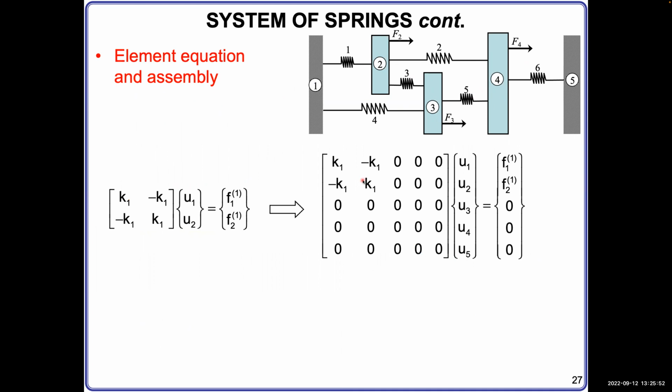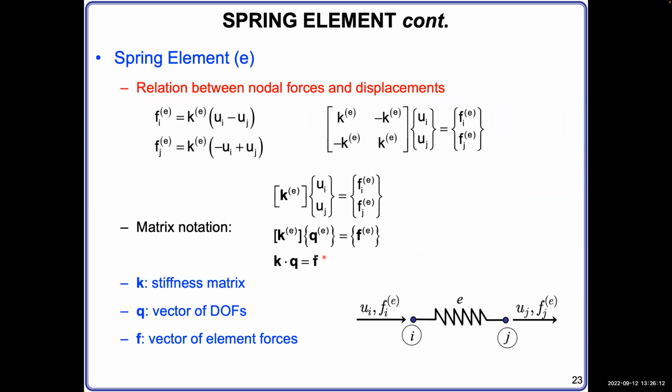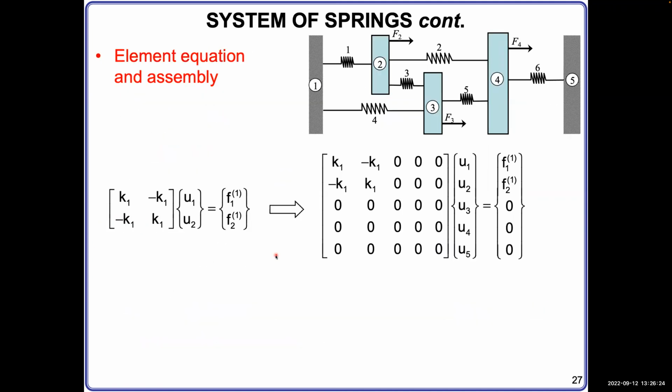Now, we already wrote the connectivity table in the previous slides. Now we start to treat the whole system using this equation, K times Q equal to F. We already treated one spring with this equation, but now we can start to treat the whole system with this equation. We first write the K, since K times Q equals F.